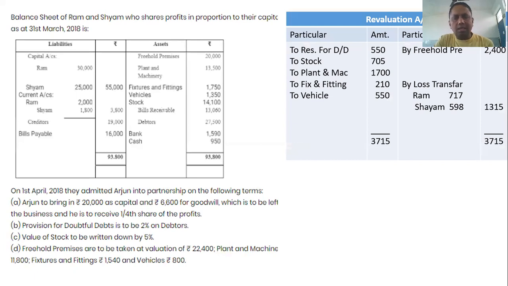is loss. That loss is transferred to the partners' capital accounts in the capital ratio. The capital ratio was calculated earlier, that is 6:5. So the loss of 1,315 is distributed in the capital ratio. Ram's share of loss is 717 and Shyam's share of loss is 598. This is transferred to the partners' capital accounts on the debit side. Thank you.